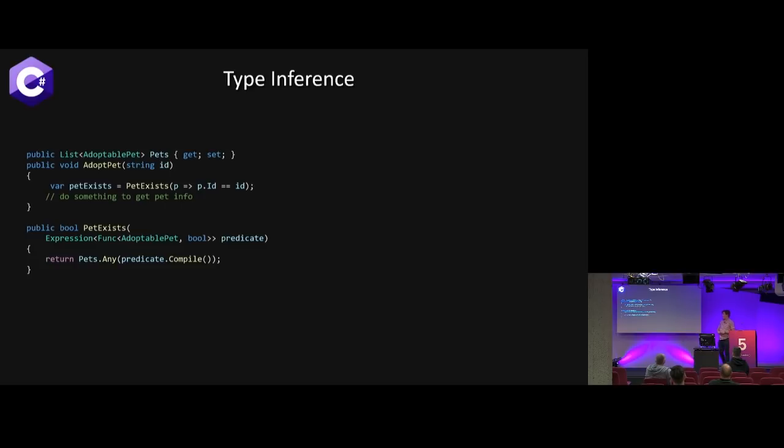We also have type inference. This is something that's becoming more popular in most languages, especially new languages. It's something that was created because we realize as people, we don't need to always say what it is. We can infer that P here is an adoptable dog because I know that the pet exists method takes in a function that uses an adoptable pet. So I don't have to go and say adoptable pet P arrow function, ID equals ID. But that is where the inference is happening here.